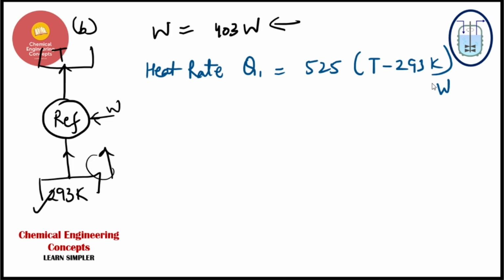Now I can find out the COP value, right? We can directly find out the COP value, which is this Q1 divided by the work, the power output, or the work done, the input work done. So the work done is going to be the same, that is 403 watts, right? And if I talk about Q1, this is the value of Q1, right, guys?